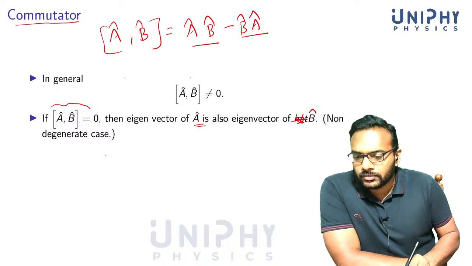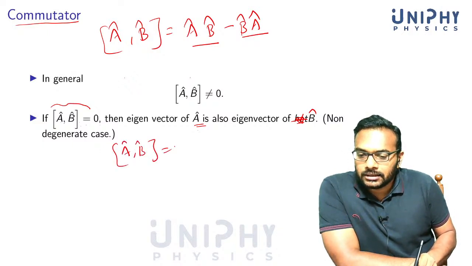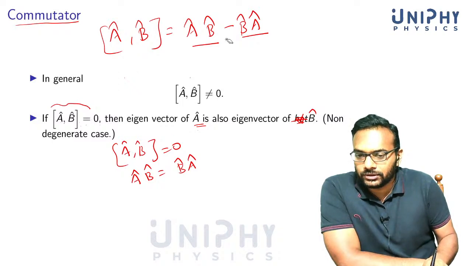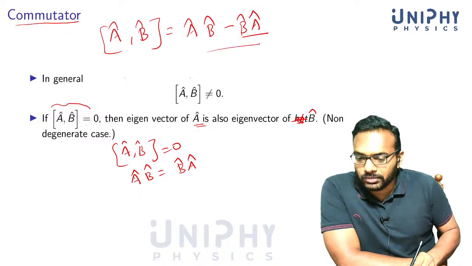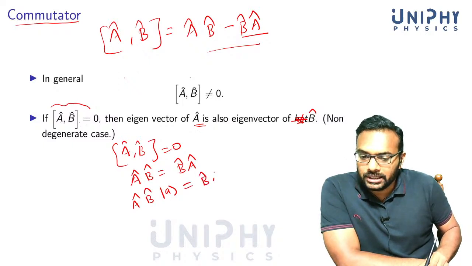So, for example, if the commutator of A with B is equal to 0, then AB is equal to BA. If we use this relation and act on an eigenvector of A, this is equal to BA acting on the eigenvector.